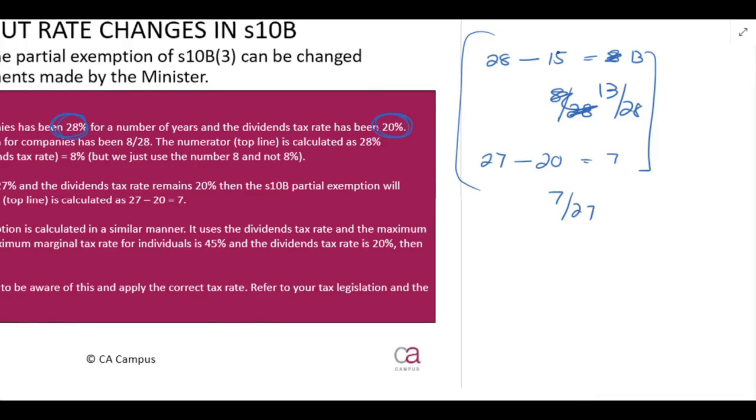Just go and look at your SAICA tax student handbook, your tax legislation. Just go and look at what it says there, or what your university requires. They'll tell you what it is. I'm just illustrating to you where it comes from.